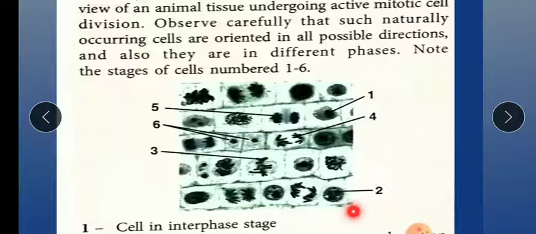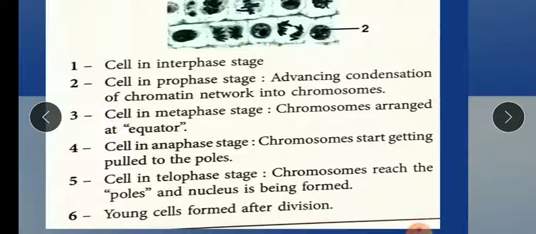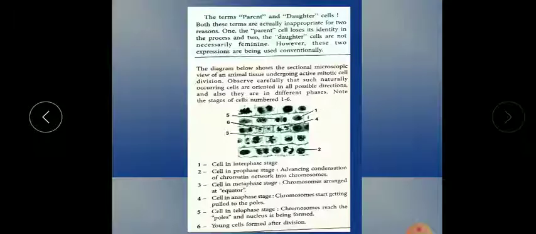Now, the sixth one you can see: each chromatid of the daughter chromosome lengthens, becomes thinner, and turns into a network again. The nuclear membrane regains and reappears, and the nucleus also reappears. The fifth is telophase, and the sixth is the division of the cell into daughter cells. So all six are given, and in short it is also written. Please have a read.